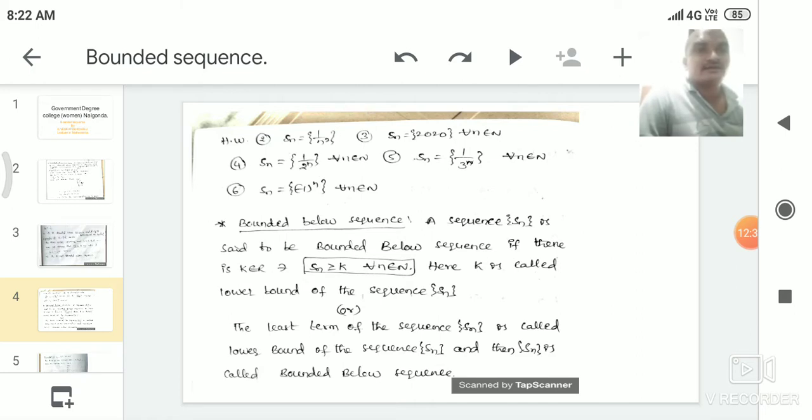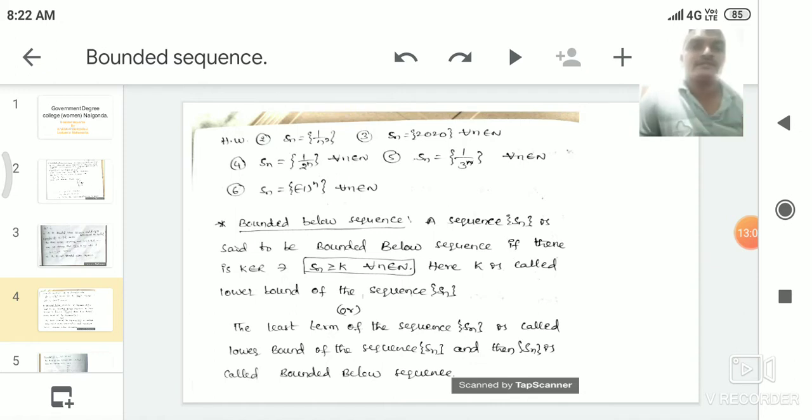And next problem is Sn is equal to 1 by 2 power n. So which is also a sequence. A sequence is nothing but a function which is defined from natural number set to real number set. Here domain set is natural number set. That's why we start from 1, 2, 3, 4 and so on. Why? Because natural number set contains the elements 1, 2, 3, 4 and so on.